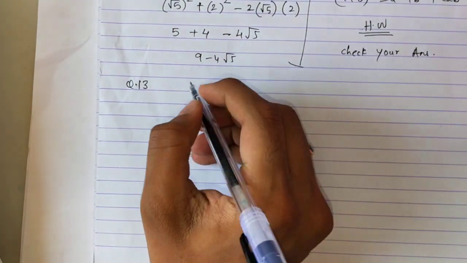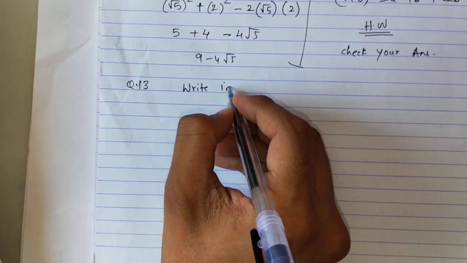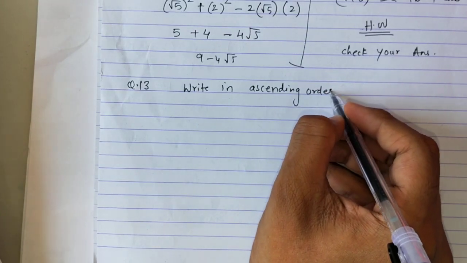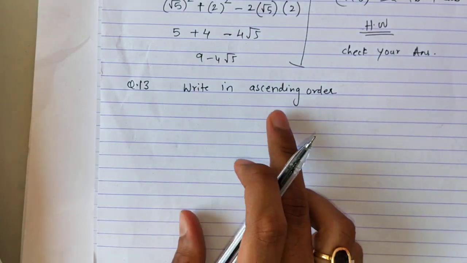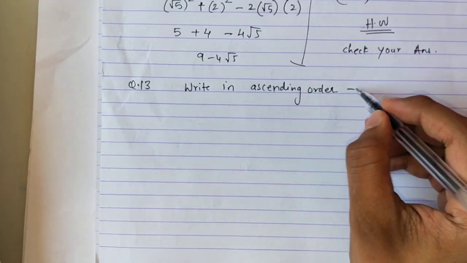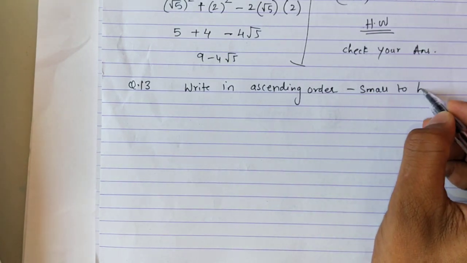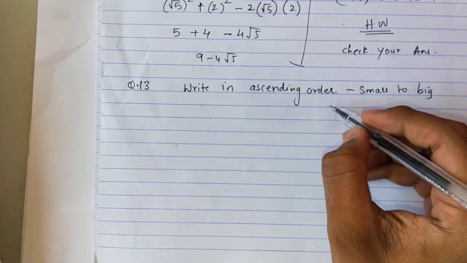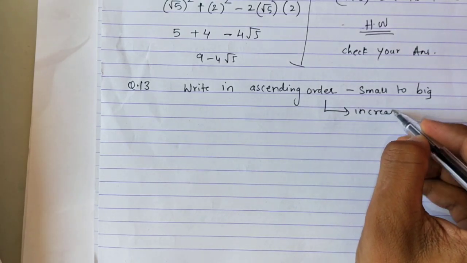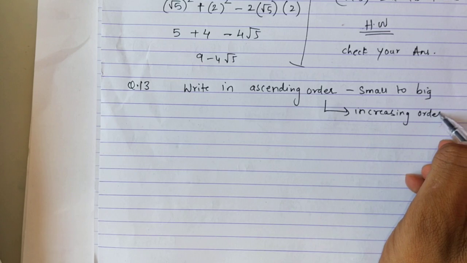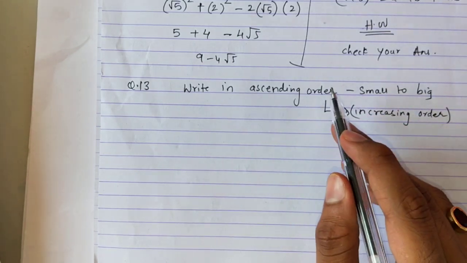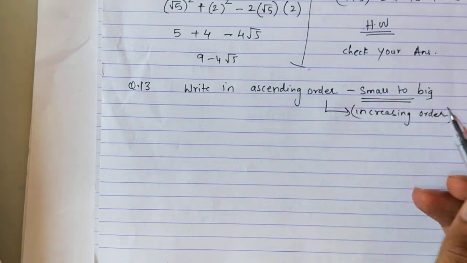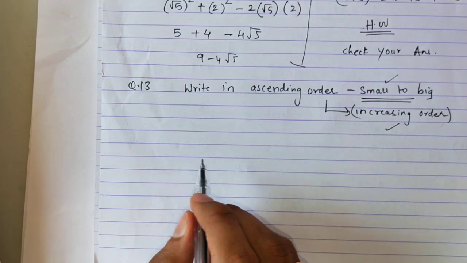Let's read the question. Write in ascending order. First of all, what is ascending order? Ascending order means small to big, smaller to bigger. In simple terms, it is in increasing order. You can write it somewhere in your textbook itself. If you get confused between ascending and descending, you can copy it there.